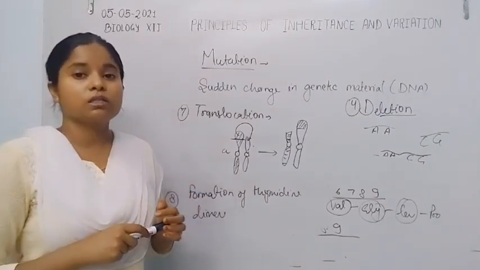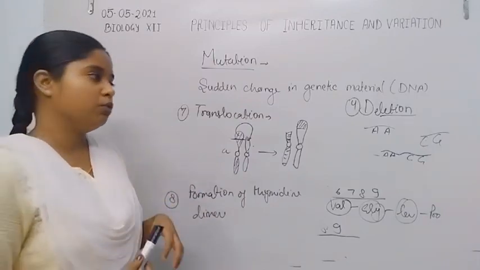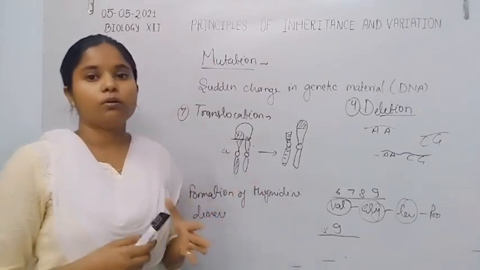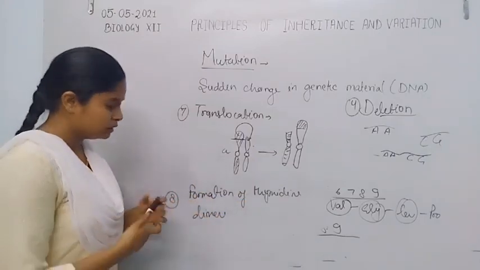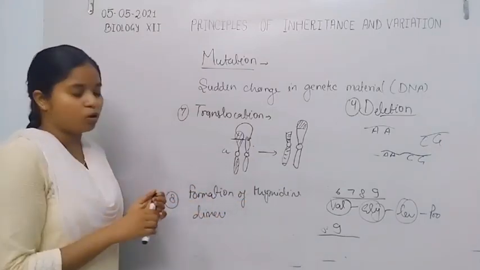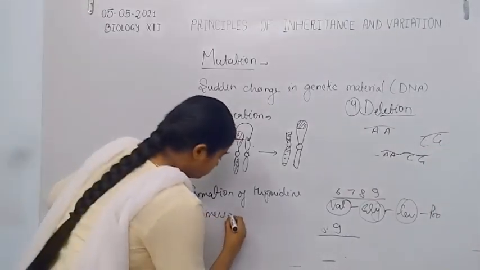Due to this reason, they are not able to synthesize a particular type of protein, a specific protein. So the formation of thymidine dimer is caused by UV radiation.